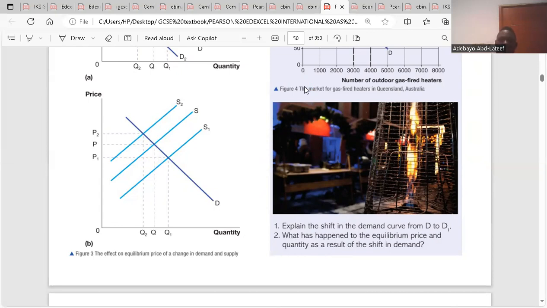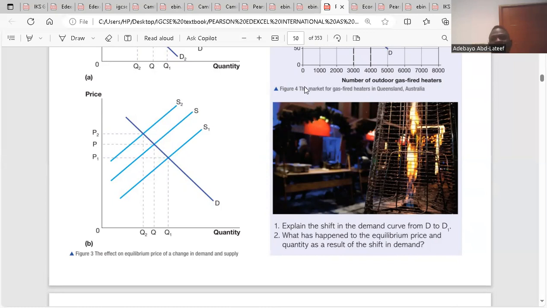So that means demand and supply will meet at different points. If there's a decrease in price from P to P1, the quantity supply in the market will shift leftward from S to S2. Is it not the opposite? Yeah, because there's changes in price. So at this point in time, the equilibrium will be different. Demand and supply will meet at different points.